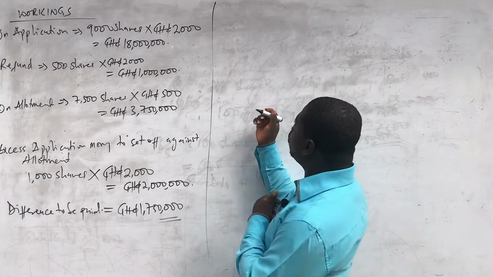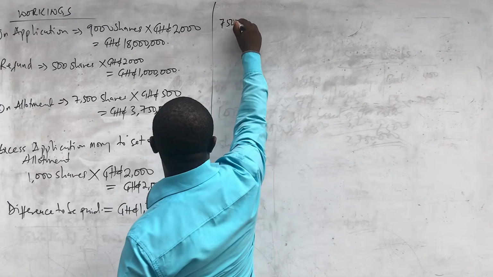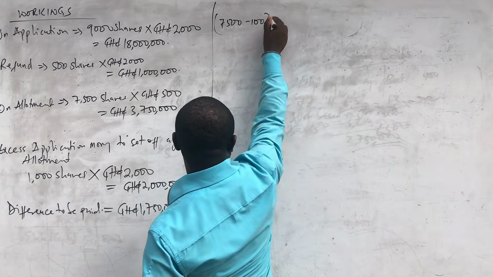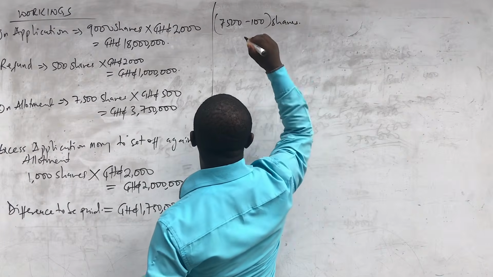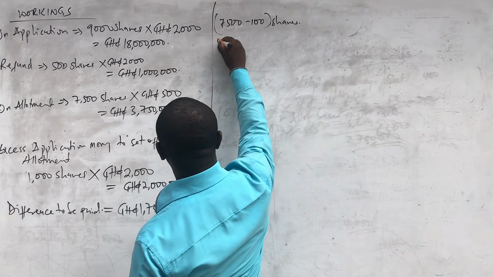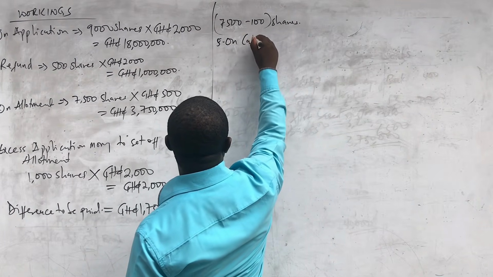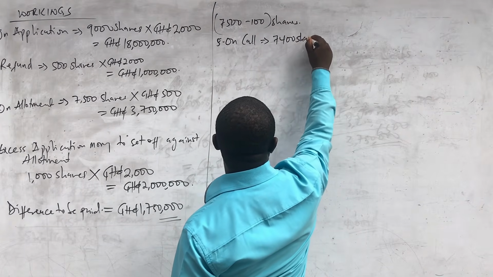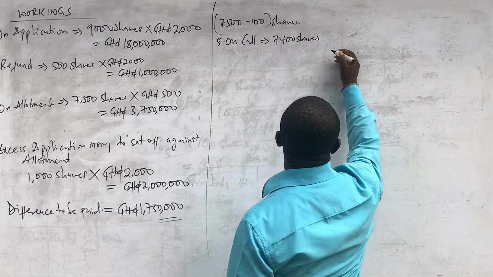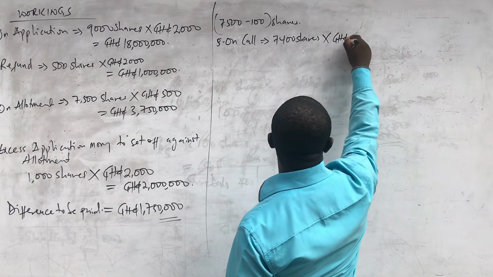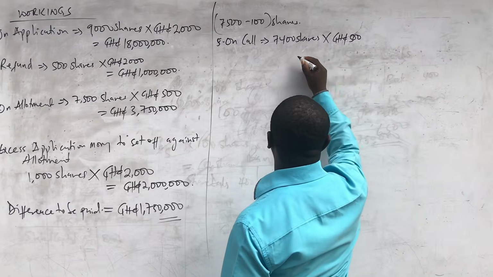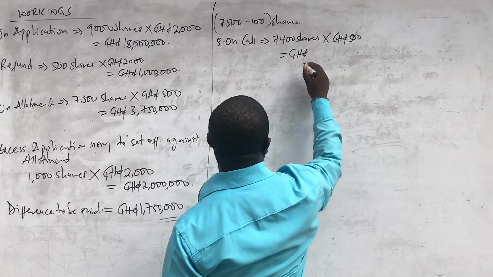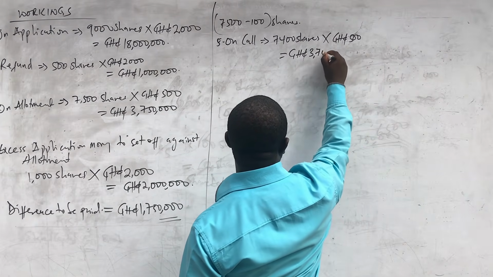I hope you are getting it. It's going to be 7,500 minus 100 shares. That is going to be taken on the call. So on the call, it was 7,400 shares. That is the difference. Multiplied by the amount to be paid on call, which is 500 Ghana cedis. And that is going to give us a total calls money of 3.7 million.